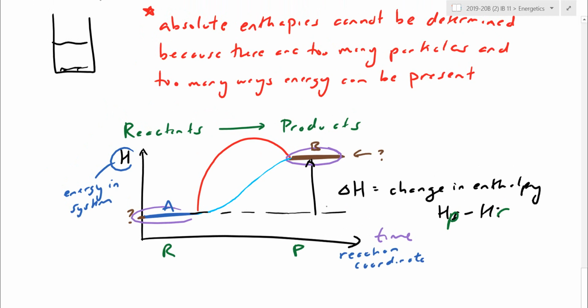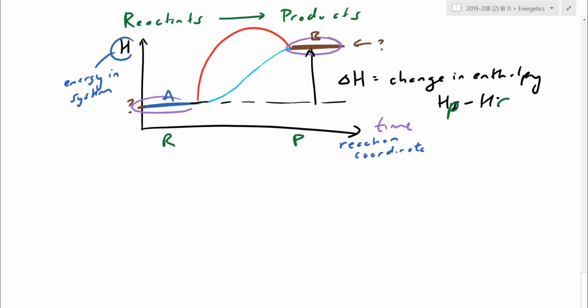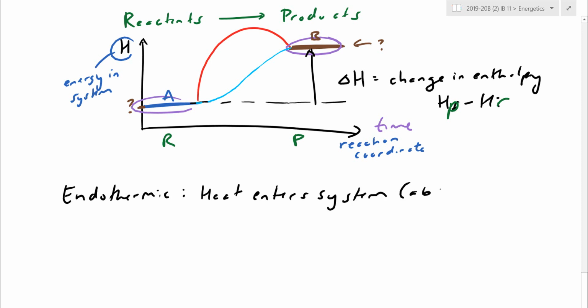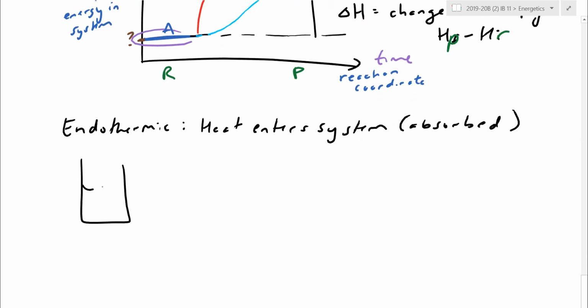If I have a reaction that, at the end of the day, has stolen energy, that means heat has actually entered the system. In that case, we're going to refer to this type of reaction as an endothermic reaction. So endothermic, the heat enters the system. You can also use terminology like heat is absorbed. Let's take a test tube and do a dissolving reaction, and basically heat enters the system.